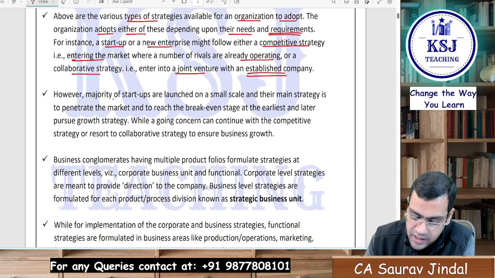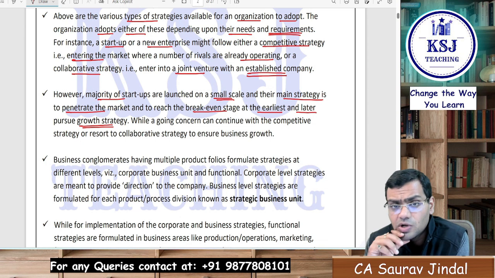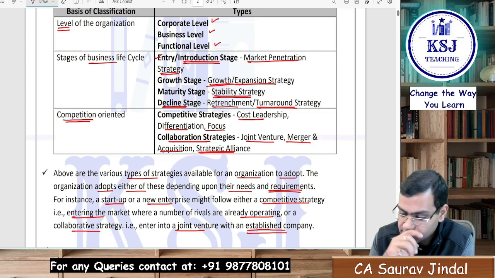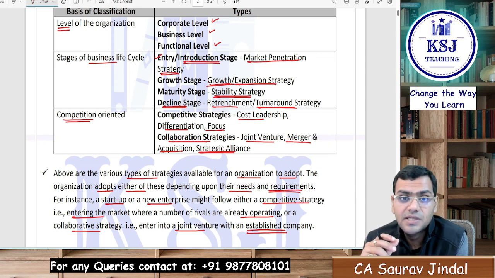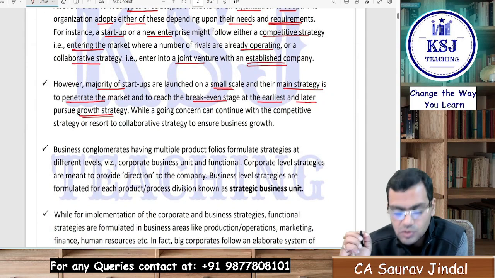However, the majority of the startups are launched on a small scale, and their main strategy is to penetrate the market and reach the break-even stage at the earliest, and later pursue the growth strategy. So if you talk about startups, the startups are at the entry or introduction stage. What they will try to do, they will try to sell the product at lower prices, right? Or they will try to differentiate themselves from the rivals. They are trying to establish themselves in the market. They are trying to penetrate the market, right? And once they are established, then they will go for the growth strategy.